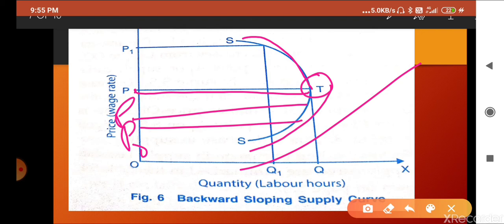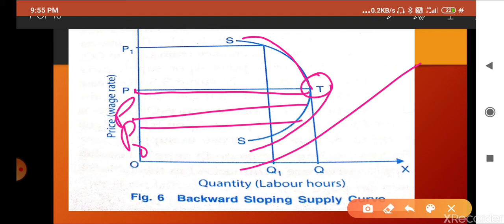As you have seen, workers have to work from morning till evening 6 o'clock, while an MD, or managing director, comes for just two or three hours. There is no fixed working hours for an MD. So we can understand this with the help of the backward sloping curve. In the case of working hours, the supply curve is backward sloping if we look at the wages of workers. So I hope you understood how it is negatively sloped.